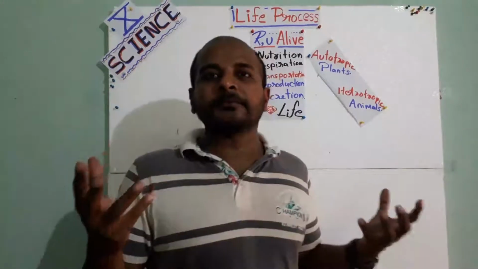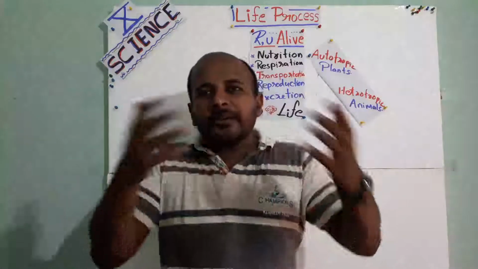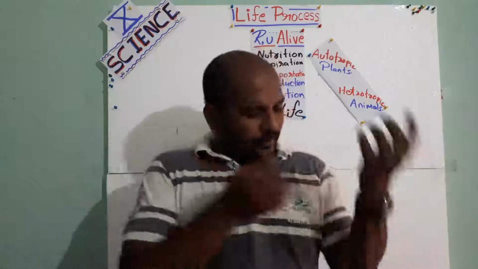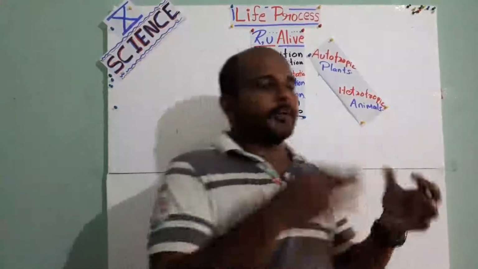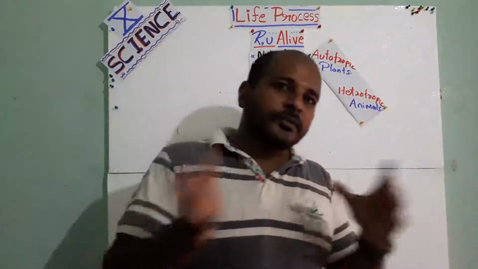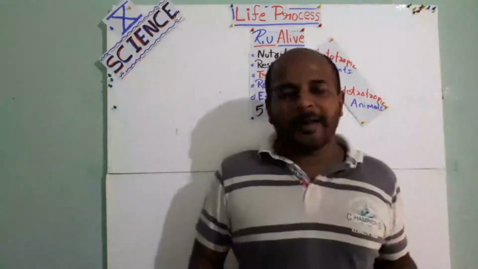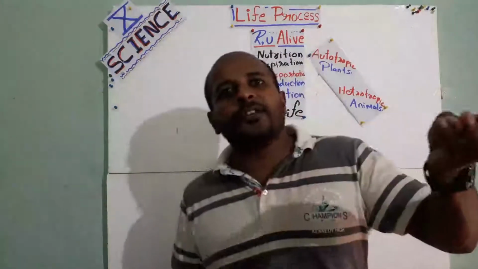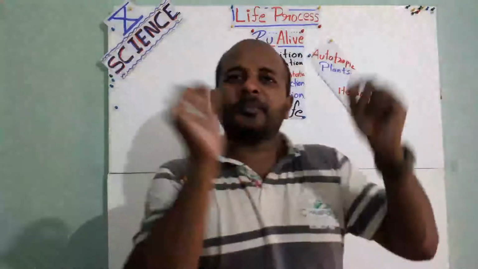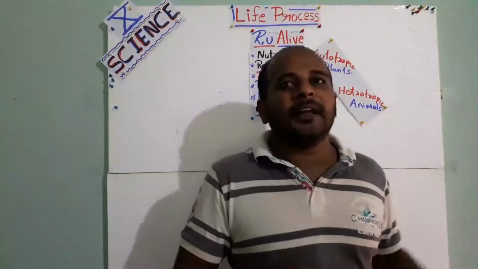How is it happening? Ever imagined how? All these things are happening inside your human body, isn't it? Somebody else is not doing anything. We are using some medicine, but 90% of the work is done by our own body. That is also a proof that we are alive. If you break a branch of a plant, after two or three weeks we can see small buds of leaves coming out of it. That also means it's still alive.